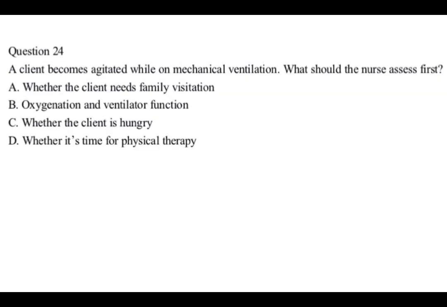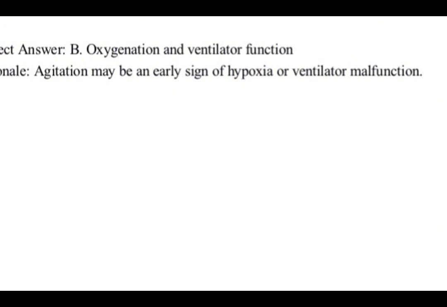Question 24. A client becomes agitated while on mechanical ventilation. What should the nurse assess first? A. Whether the client needs family visitation. B. Oxygenation and ventilator function. C. Whether the client is hungry. D. Whether it's time for physical therapy. Correct answer, B. Rationale: agitation may be an early sign of hypoxia or ventilator malfunction.